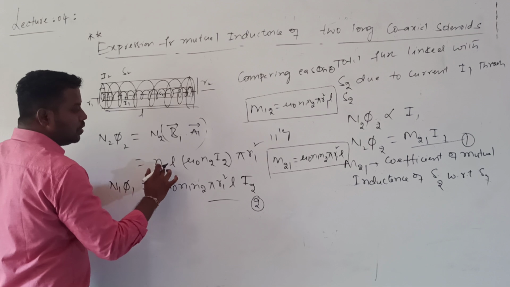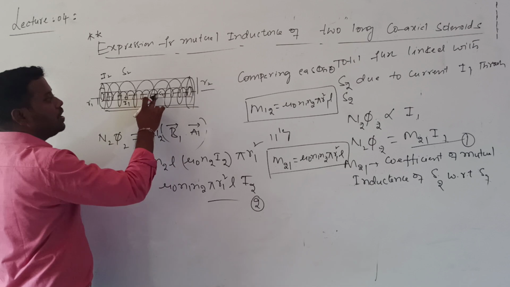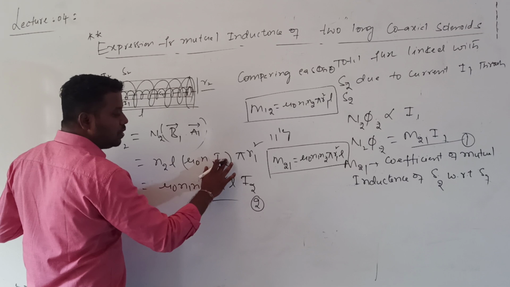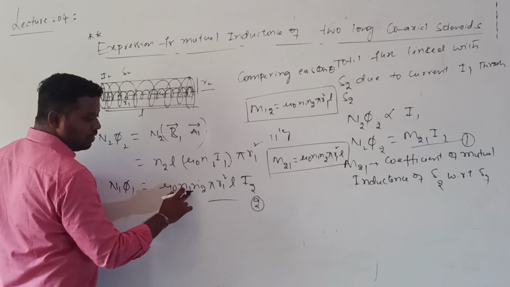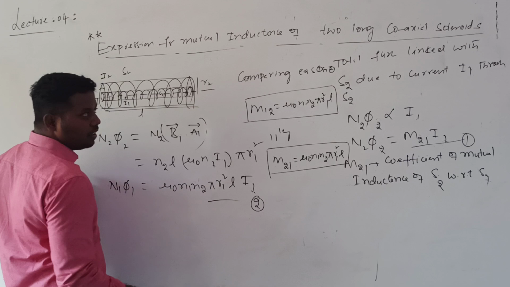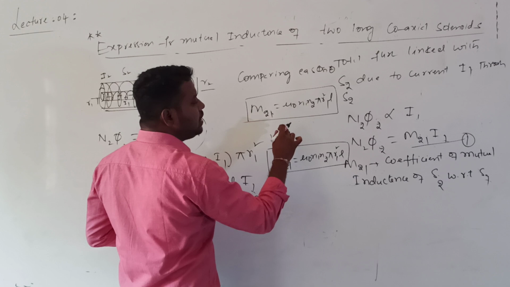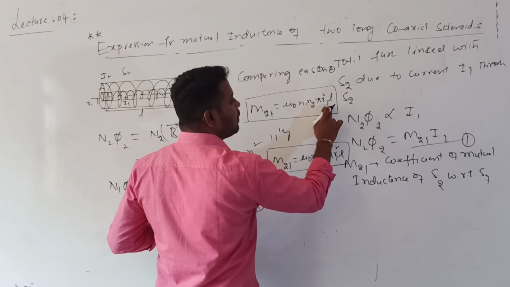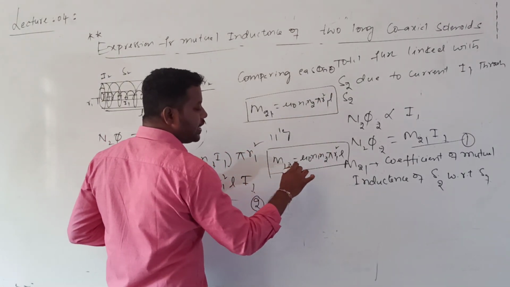Then N2 is small n2 into L, and mu naught into n1 into I1 is the magnetic field due to solenoid S1 carrying a current I1, with area pi R1 square. Finally I will get mu naught into n1 into n2 into pi into R1 square into L into I1. Comparing equations 1 and 2, I will get M21, which is mu naught into n1 into n2 into pi into R1 square into L. So what does it mean? Are the M12 value and the M21 value the same or not?